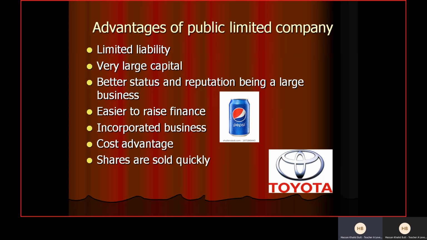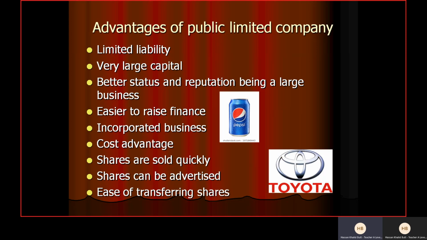Shares are sold quickly, again, because they are able to sell their shares through the stock exchange, and they are able to advertise their shares. That is why it's easier to raise finance quickly when they need it. Then shares can be advertised. Again, we discussed that, so I'm not going to discuss it. You can link the last two points together if you want to develop it well. It's up to you, or you can keep them as separate points as well. Ease of transferring shares, I told you, no consent of the existing shareholders is required at all. So shareholders can easily sell their shares and get out of the business as a shareholder, right?